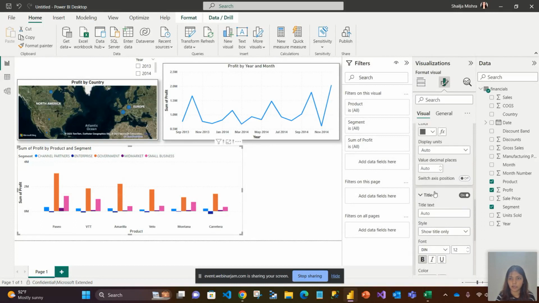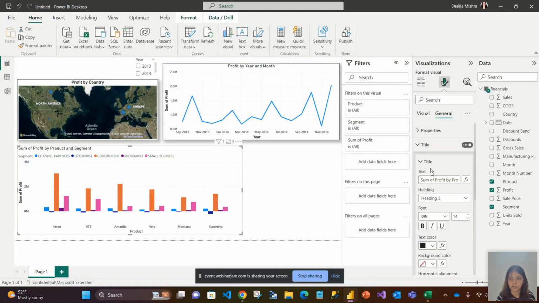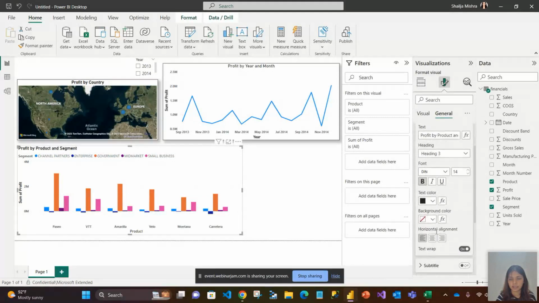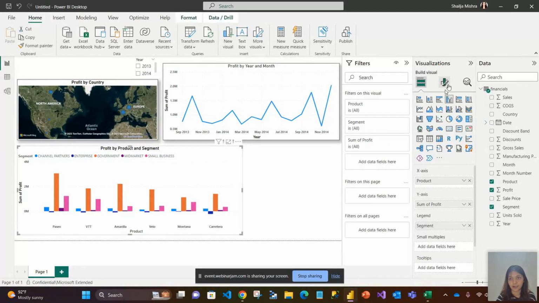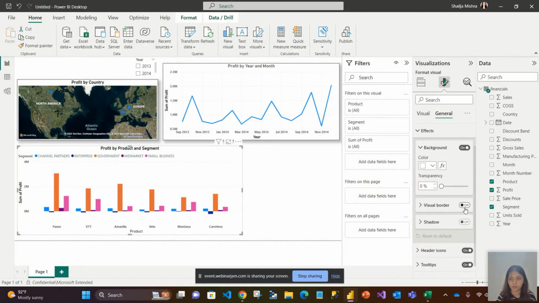On the title part, I don't want sum of, I just want profit by product and segment. I'll bold this and center align it just for convenience. And how to forget my favorite one, I'll just add borders and shadow. You just need to enable or disable such things. It's not rocket science here. Beautification is something that you can try.